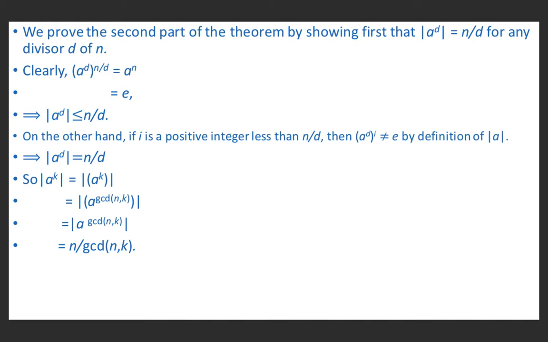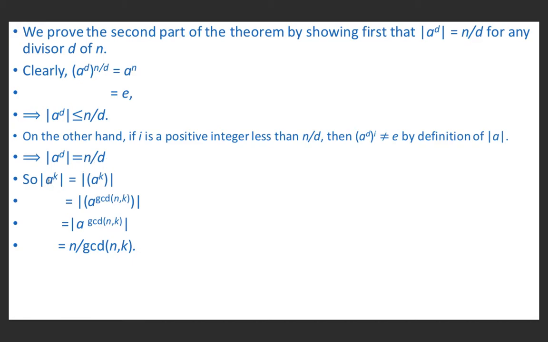On the other hand, if i is a positive integer less than n upon d, then (A raised power d) raised power i is not equal to E by definition of order of A. This implies order of A raised power d is equal to n upon d, because we have shown that (A raised power d) whole raised power n upon d is equal to E. So by definition of order, the less than condition is not possible. Therefore, order of A raised power d is equal to n upon d.